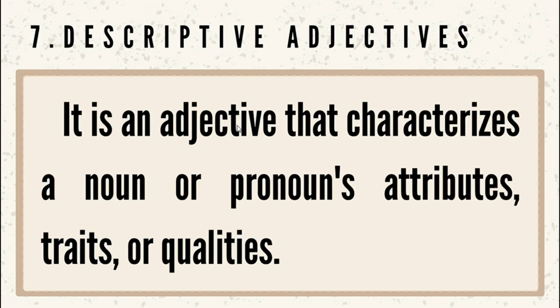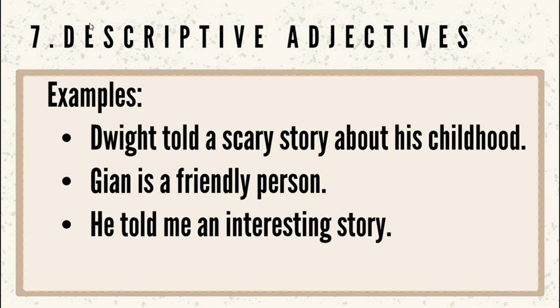Seventh is descriptive adjectives. From the word itself, it describes a person, and it is an adjective that characterizes a noun or pronoun's attributes, traits, or qualities. Here are the examples. Dwight told a scary story about his childhood. Gian is a friendly person. He told me an interesting story.